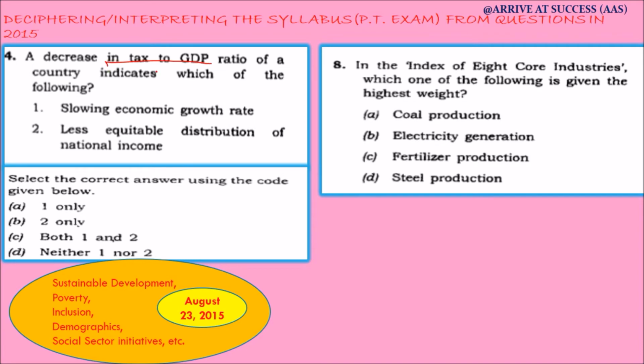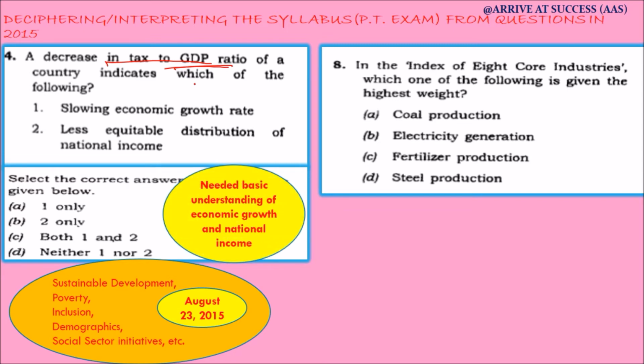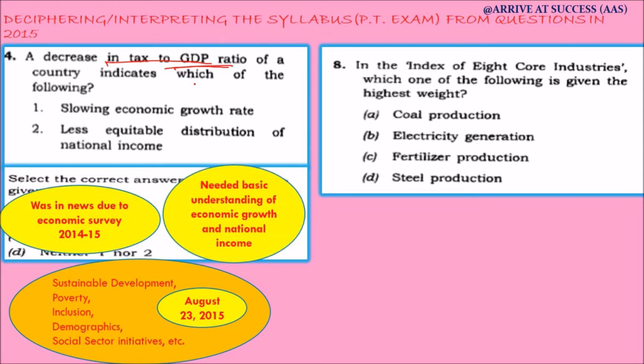The next question relates to decrease in tax to GDP ratio, which was very much in news because it was covered in the economic survey of 2014-15. But apart from that, a basic understanding of economic growth and national income concept is required to answer this question correctly.